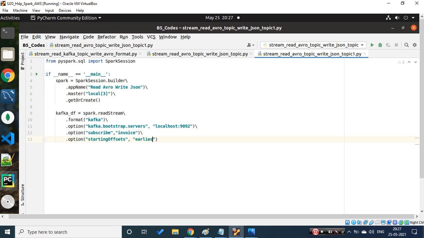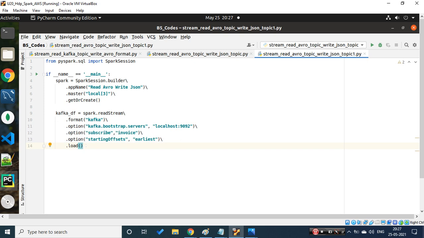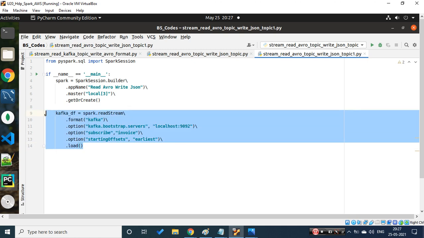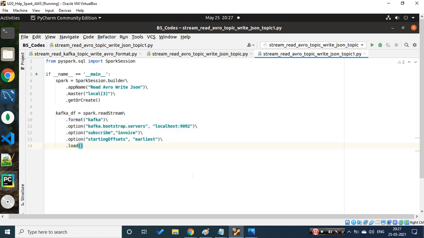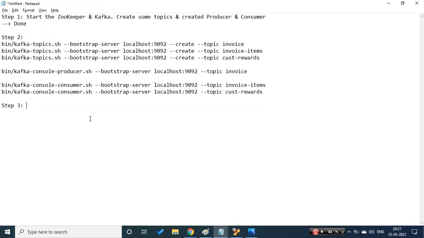So that's why I'll try to say earliest. Okay, I don't want to miss any messages and I'll simply say load. I'll not show the printing of the messages today because yesterday I showed all of it step by step, but I'll tell you what we would be getting over here. Here we would be getting 7 columns, if you recall that.